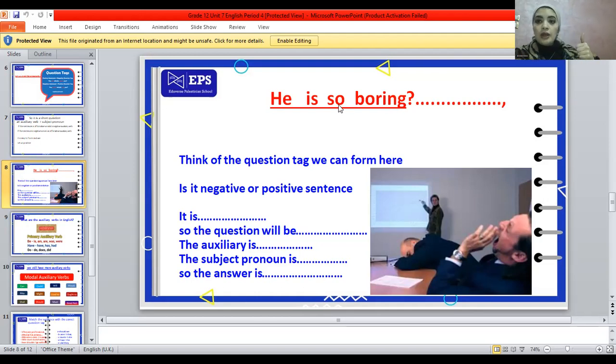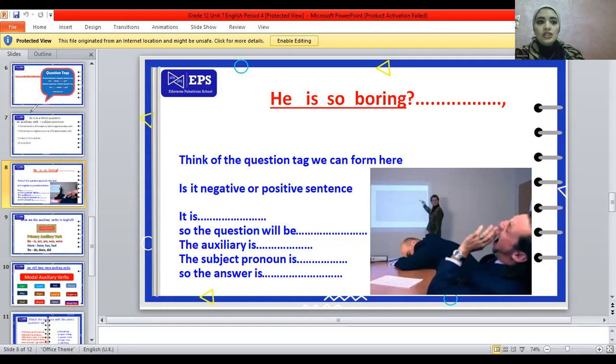The first thing I'm going to decide: is this sentence negative or affirmative, positive or negative? Yes, it is positive. Here we have is, not isn't. So it's negative or positive? It's positive. Great. Okay. Number two, I need to make a question.